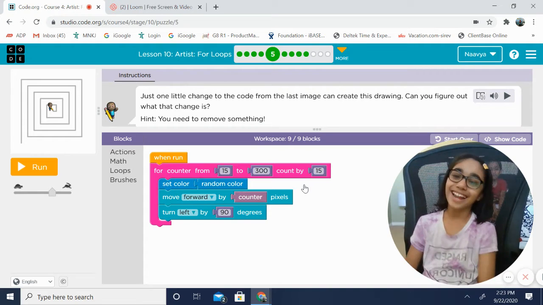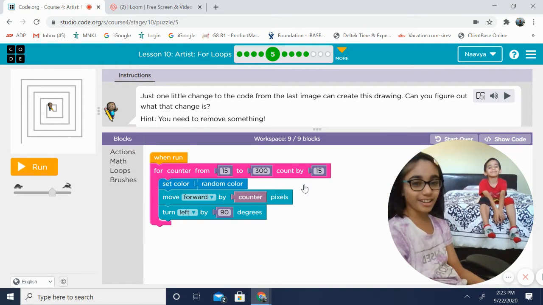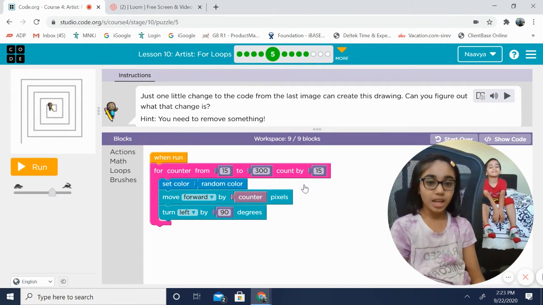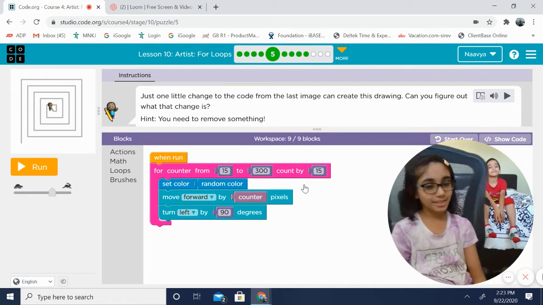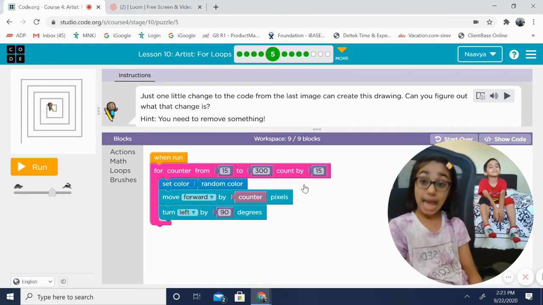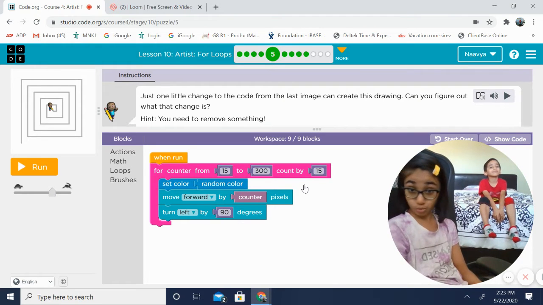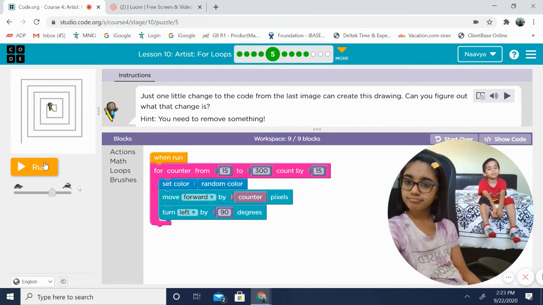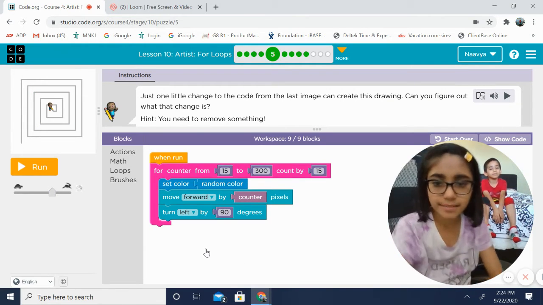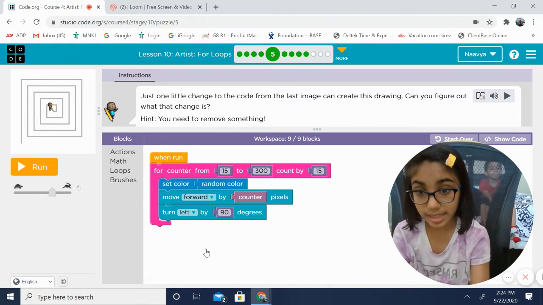We're doing coding. Okay, just one little change to the code from the last image can create this drawing. Can you figure out what that change is? Hint, you need to remove something. Yes, we do. But let's see where we are right now. So let's see what the code said.